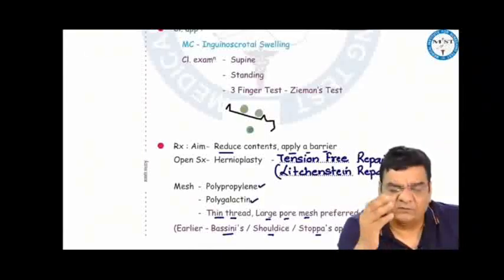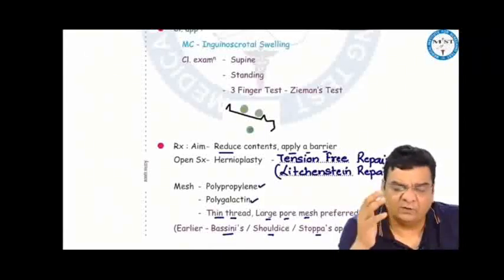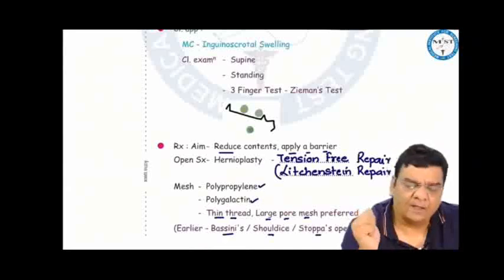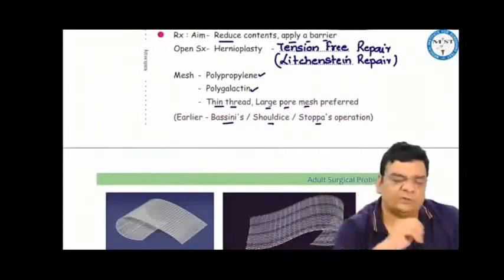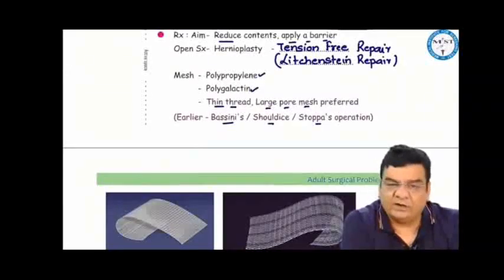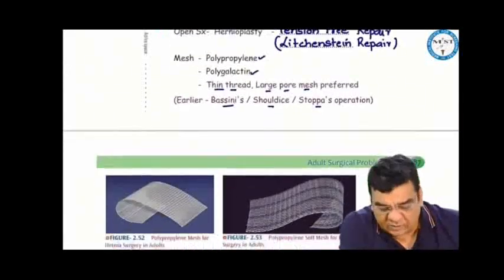For inguinal hernias, we do hernioplasty, that is tension-free repair. We use a mesh and do a mesh hernioplasty. The mesh can be made of polypropylene or polyglactin. This mesh repair or tension-free hernioplasty is called the Lichtenstein operation. The mesh should have thin thread and large pores. Earlier we were doing Bassini's, Shouldice and Stoppa's operation for these hernias.